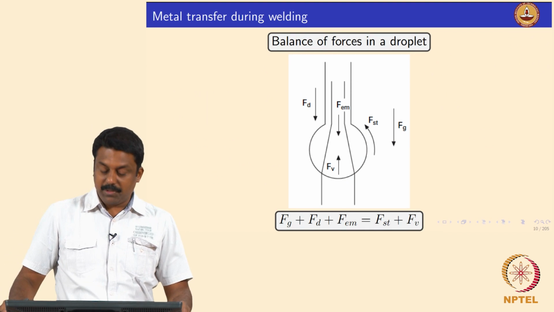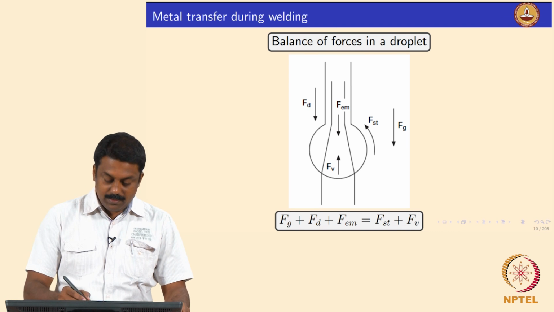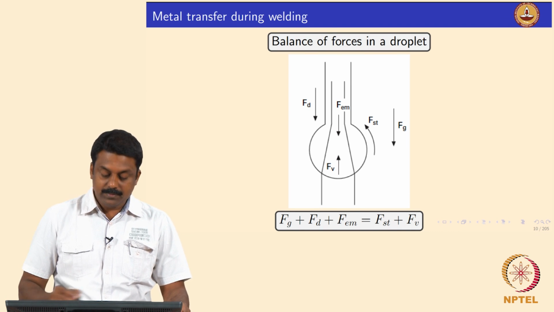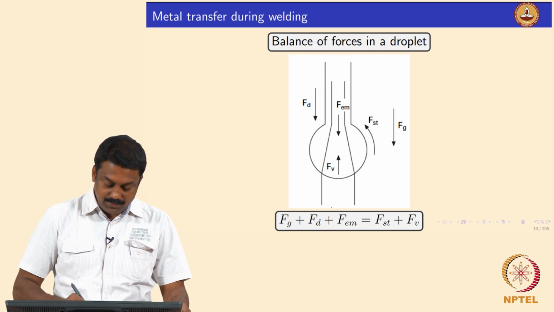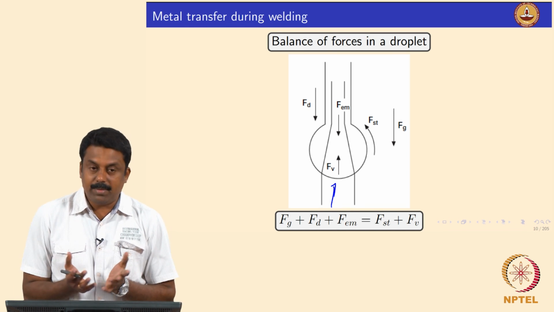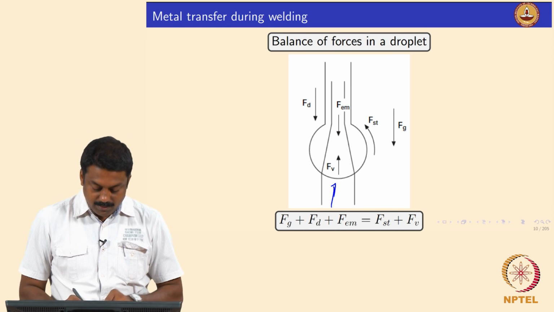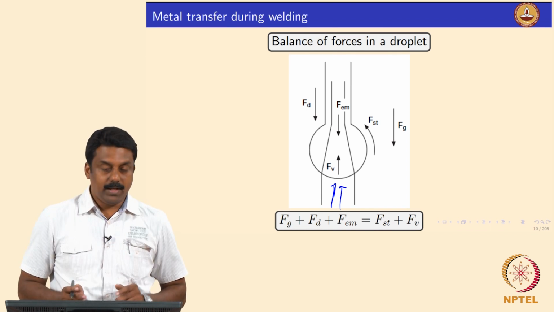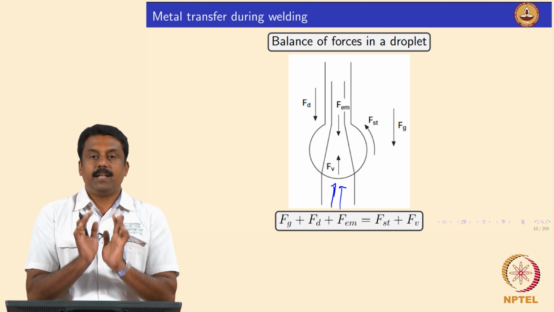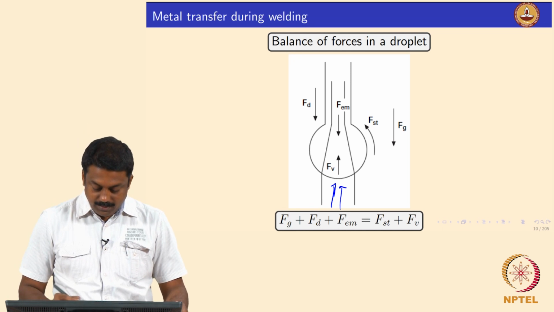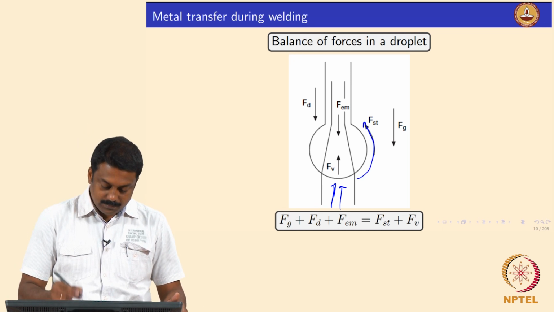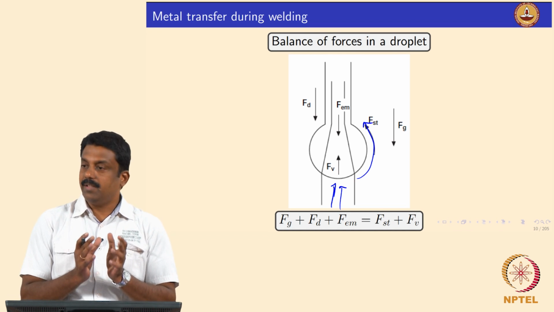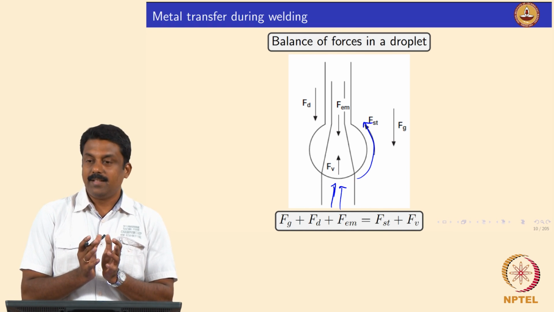So, this is the force balance I was talking about. You have a droplet, and the vapor jet force, Fv, is coming from the vapor. It will always come from the workpiece towards the droplet. So, the force would always resist. The surface tension would keep the droplet in its position, is it not?